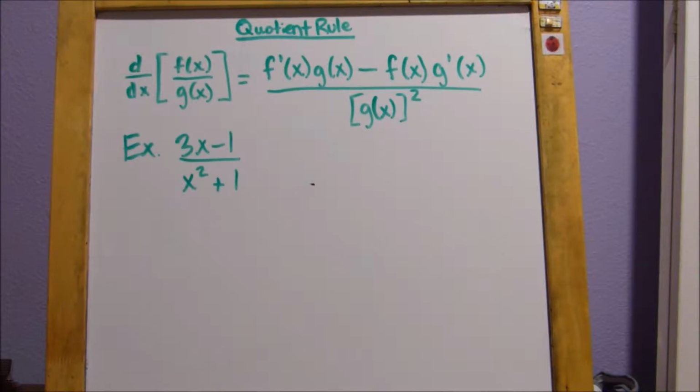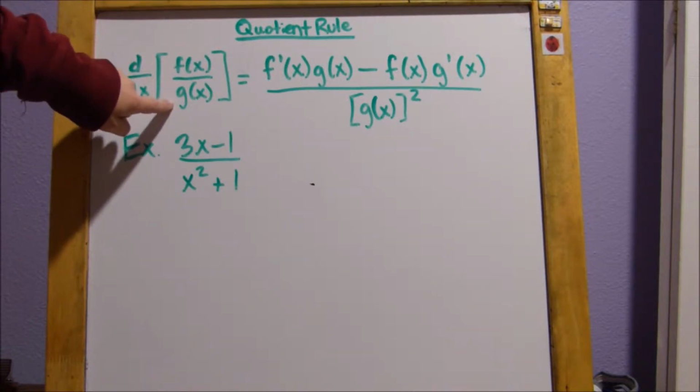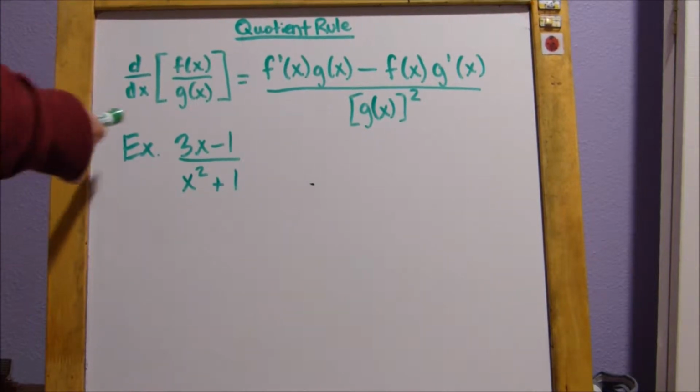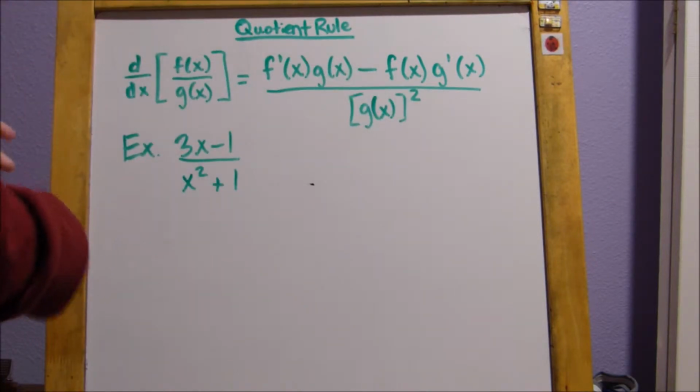So now let's talk about quotient rule. The quotient rule is a way to differentiate a quotient such as f of x over g of x. Basically, the rule here is the derivative of f of x over g of x equals f prime times g of x minus f of x times g prime, over g of x squared.